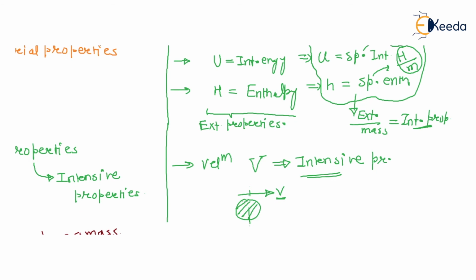Thermal expansion coefficient, that means alpha, depends upon temperature, not upon the material or mass. So this is your intensive property. So these all are intensive properties. Okay, thank you very much.